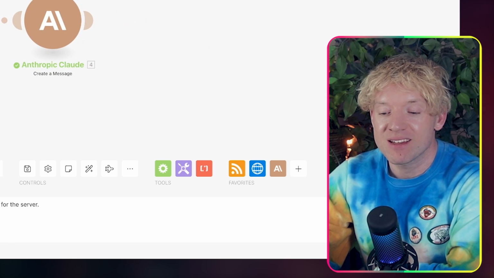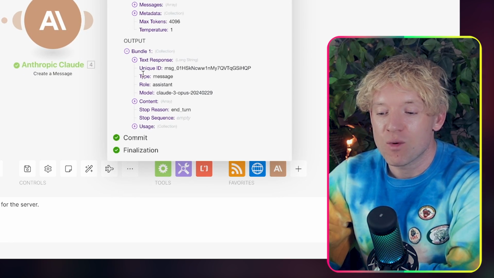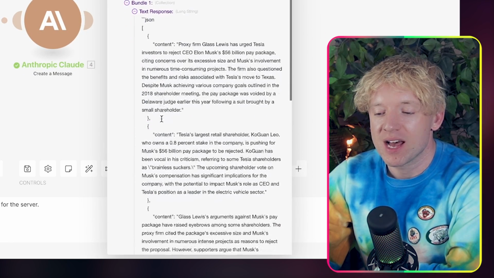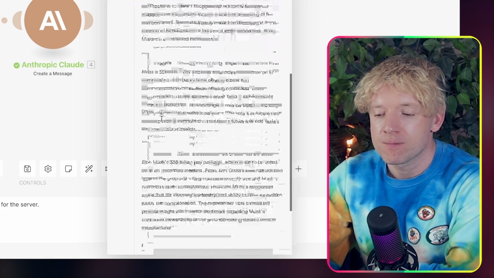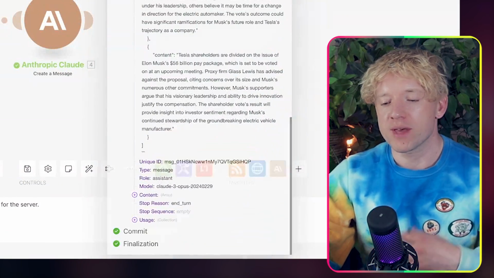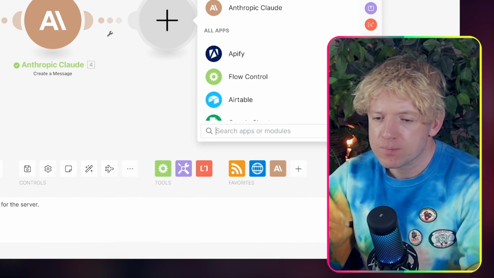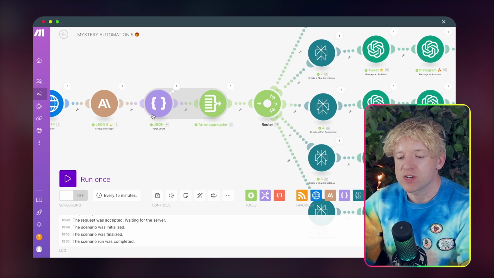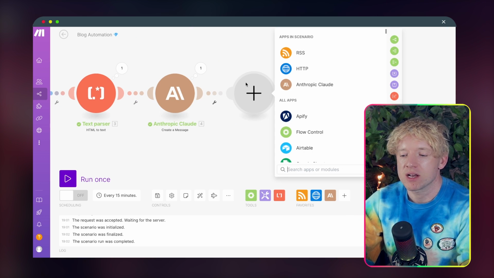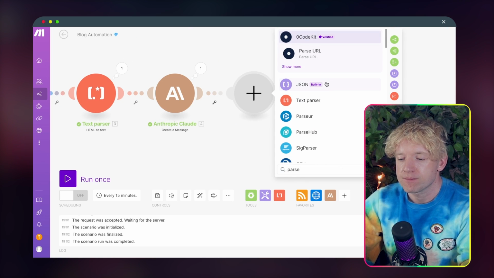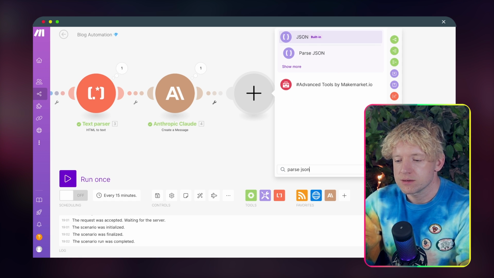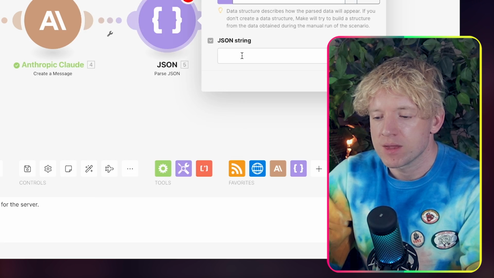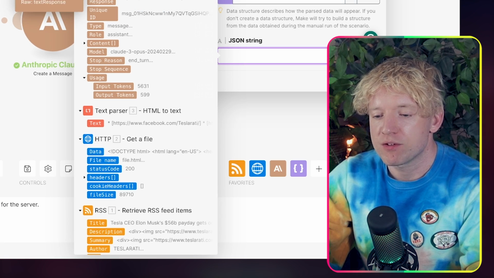So look, I look over here and you see Anthropic Claude, what's our output, text response, and beautiful. Look at this. All this stuff. Phenomenal. Thank you very much, Anthropic. Now look, we open up. We're gonna grab this JSON, parse JSON, and then get an array aggregator. Now look, parse JSON here. JSON string is going to be from Anthropic.